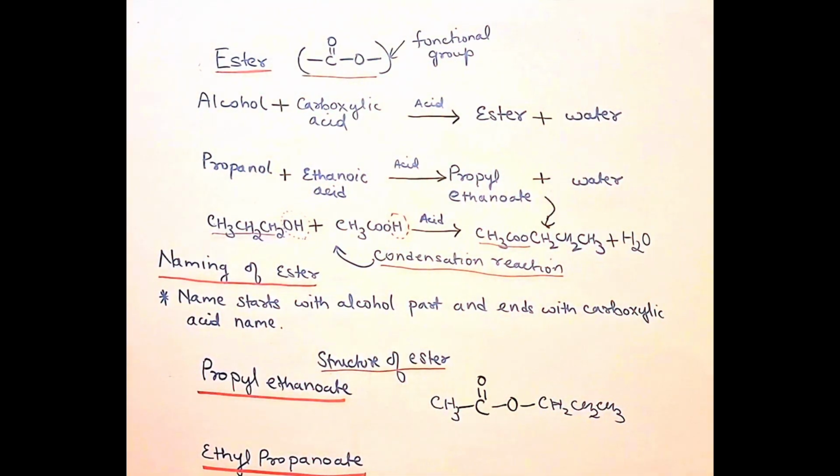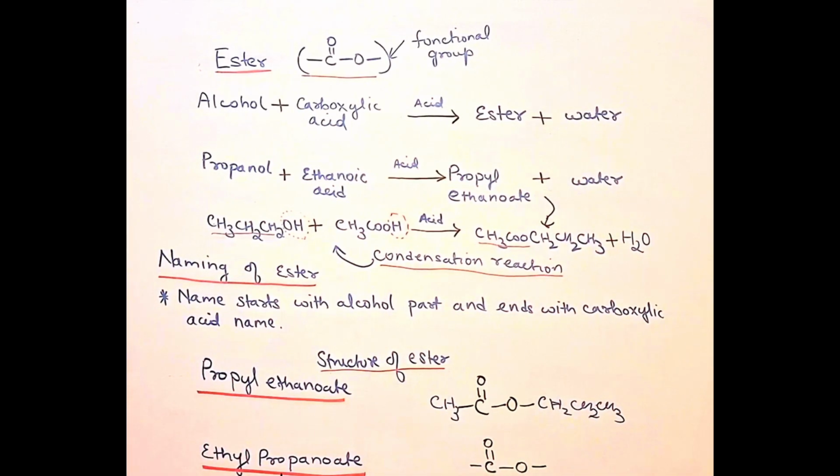Here the alcohol is ethanol, a 2 carbon alcohol, and the acid is propanoic acid, a 3 carbon acid. As I stated earlier, we will make the functional group first. So the functional group is this. Now this functional group is a part of the acid. This is propanoate, which means a 3 carbon acid.